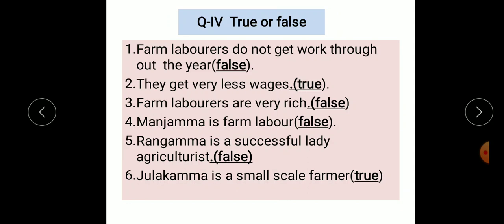No, it is false. Manjamma is a farm laborer. That is true. Rangamma is a successful lady agriculturist. False. Julkamma is a small-scale farmer. That is true.